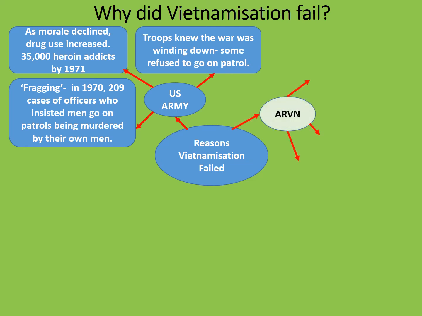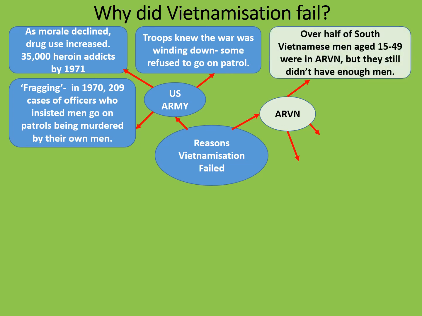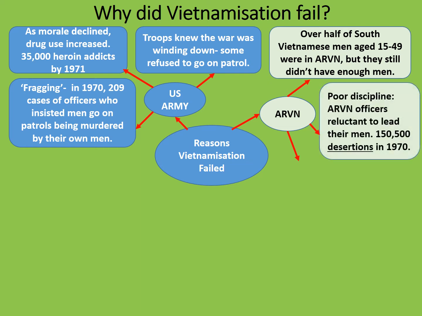Now the effects on ARVN. Over half of South Vietnamese men aged 15 to 49 were in ARVN. That's right, 15 to 49. The soldiers in ARVN were typically younger and older than they would have been in the American army. But yet they still didn't have enough men to fight the war. There was poor discipline in ARVN. ARVN officers were reluctant to lead their men.